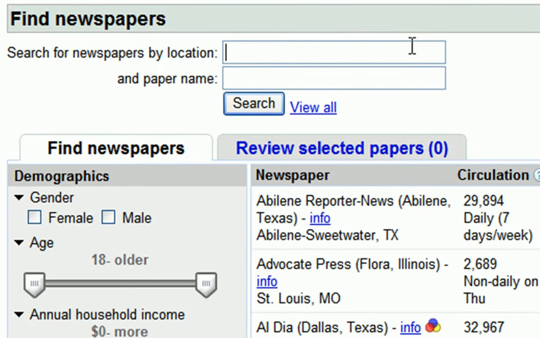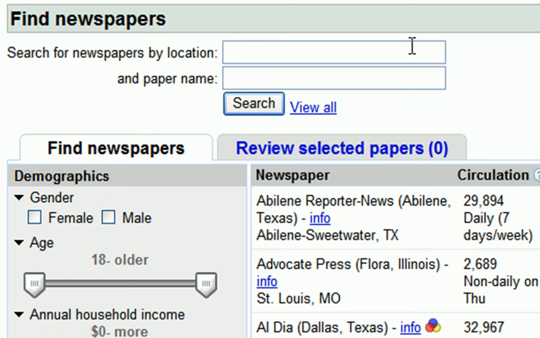You have several options when choosing newspapers for your Print Ads campaign. You can look for papers in specific locations, or you can search for the actual name of the newspaper. For example, let's say I have a beach house in Miami and I'd like to rent it on the weekends to local young professionals in nearby cities. Local newspapers are a very cost-effective and targeted way to reach a specific audience.